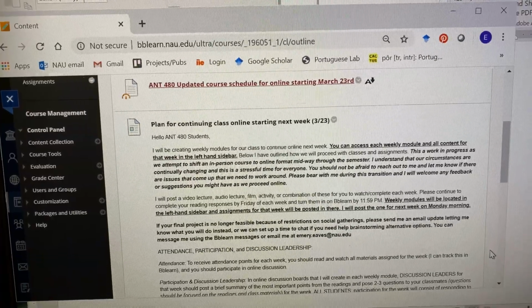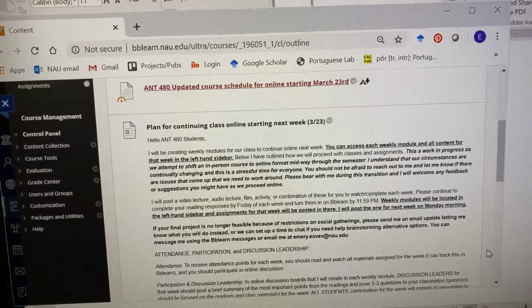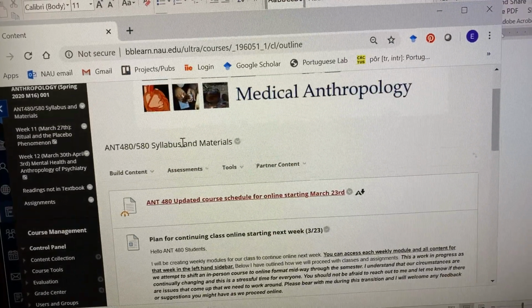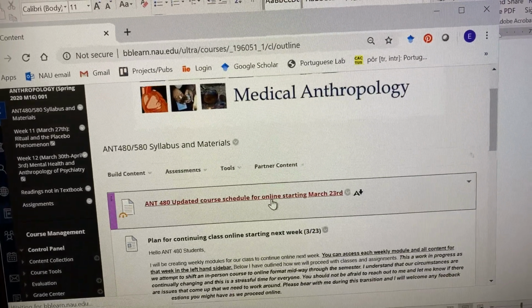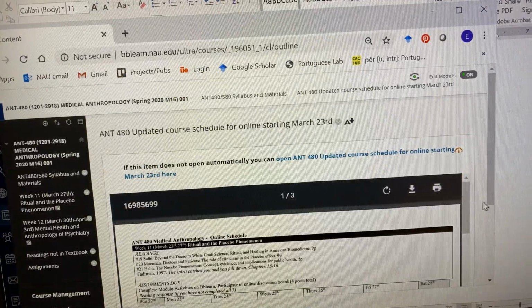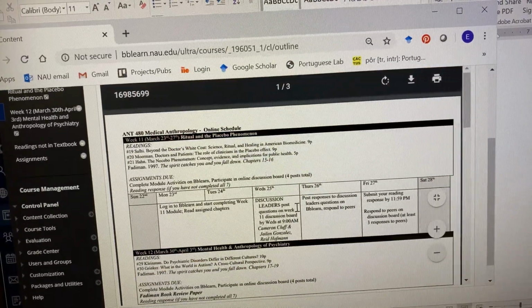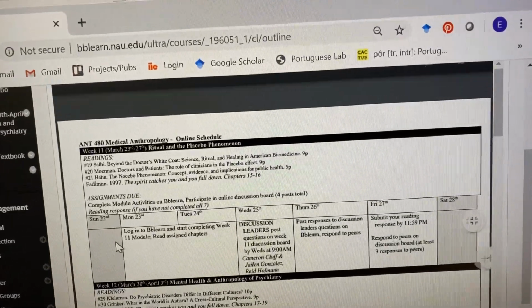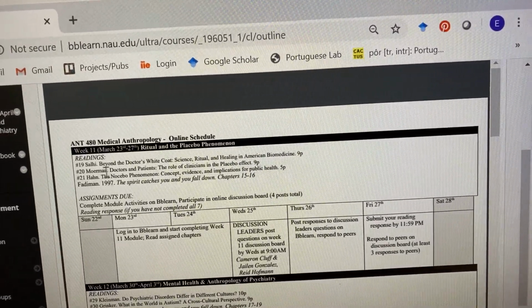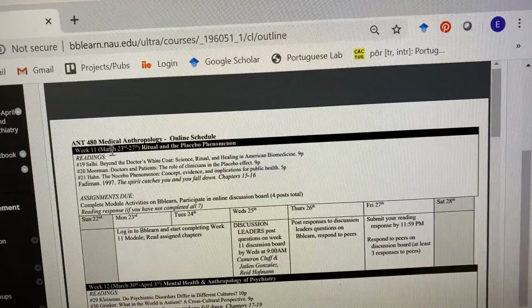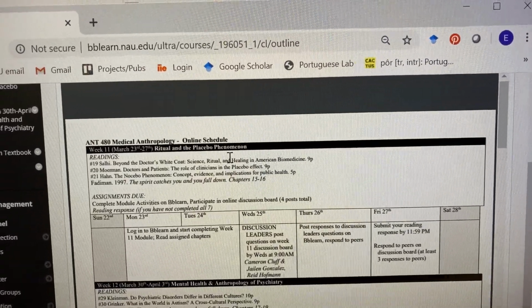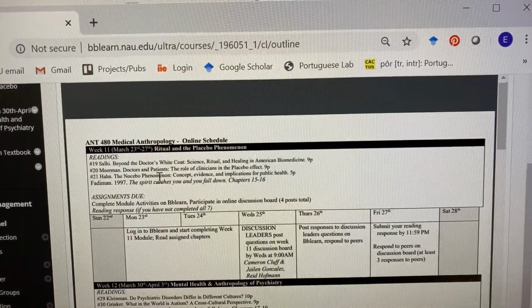The other place that you might need to go is this link that's in red. This is under the syllabus and materials tab, and this is an updated schedule for the course. So what I've done here is do it kind of like a calendar entry. You can see the readings listed there for the week. This is week 11, March 23rd to March 27th. We're talking about ritual and the placebo phenomenon, like I said. You have your readings listed there.